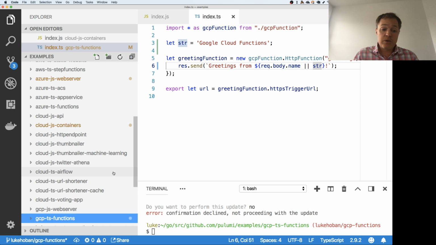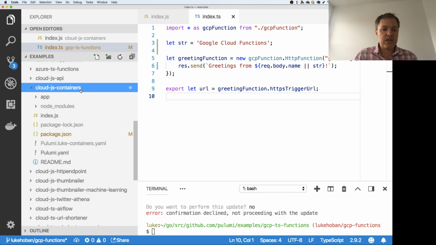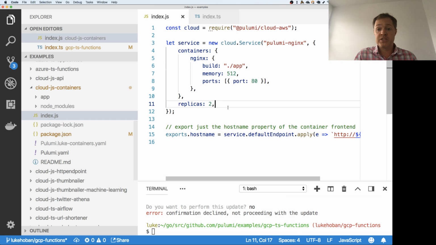So I did talk about this GCP-TS functions. That's one that's new in the last few weeks. We did add this very simple example of using containers. I think this is super important. And since I mentioned that we have this even simpler containers example, I should maybe spend a second on this.